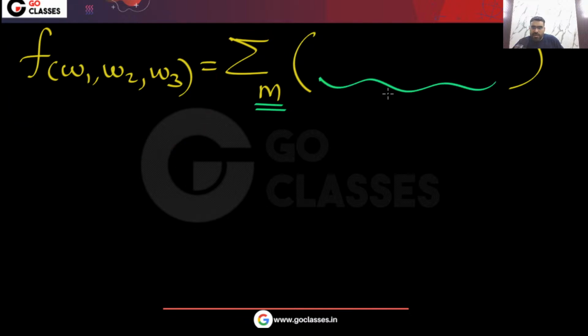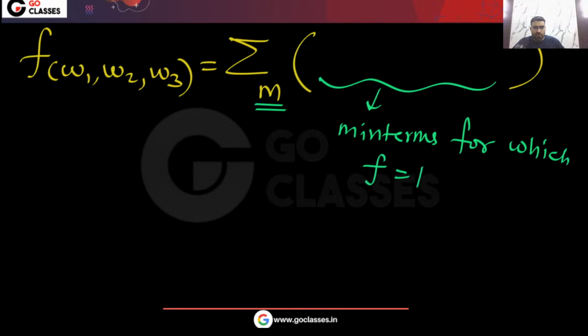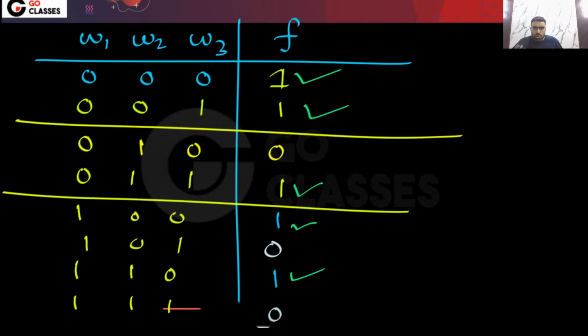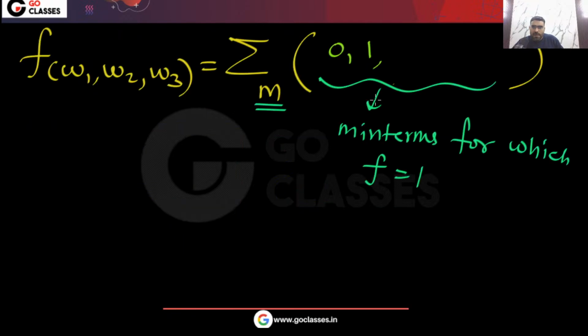I am writing the minterms here, for which function value will be 1. Okay, so these minterms I can write here. So this function you can represent as summation of those minterms where function value is 1. So those minterms are basically 0, 1, then 3, 4, and then 6. Okay, so these are the minterms for which the function value is 1. Similarly, the same function